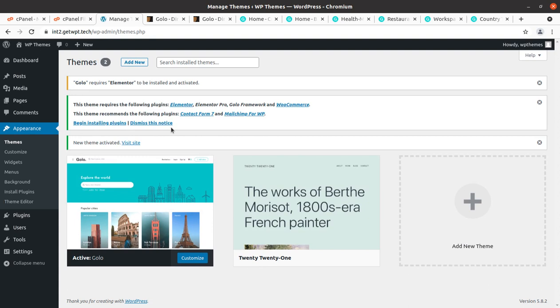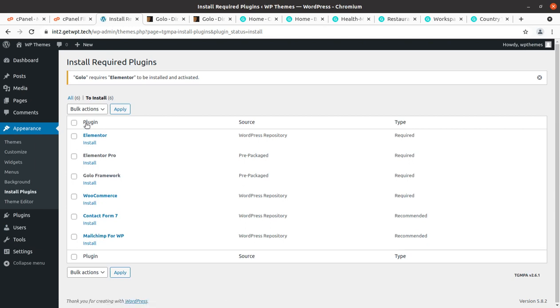Upon activation, we got an alert that we need to install certain plugins in order to utilize the complete features of this theme. This is a very minimal list of plugins, and this is very good. This theme is less dependent on external plugins, and yes, it also supports WooCommerce. Golo framework is here itself, developed by the developer. Elementor Pro has been pre-packed, and Elementor is also here. So this theme uses Elementor as page builder, WooCommerce for e-commerce activities, and no additional plugins are required in fact. MailChimp is just for mailing activity, and this is Contact Form, which remains in generally every theme.